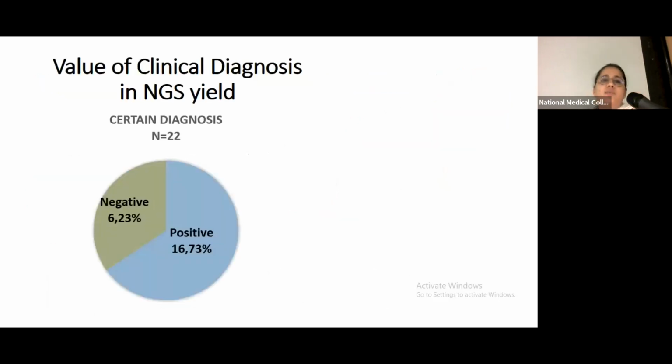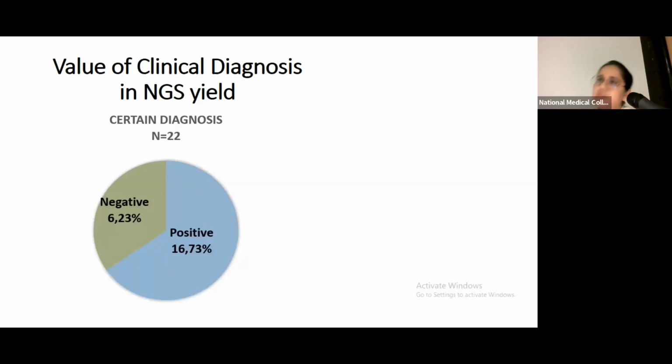So, what is the value of making a clinical diagnosis, when next generation sequencing is so readily available and we can just take the blood of the patient and make a diagnosis? We found that in our cohort, we could make a very specific clinical diagnosis in approximately 22 cases. In those 22 cases, we could find a pathogenic or likely pathogenic variant in only 73% of the cases. There were 23% of the cases where despite having a good phenotype, we could not find the pathogenic or likely pathogenic variant in the couple.